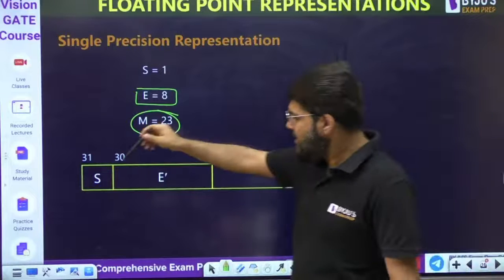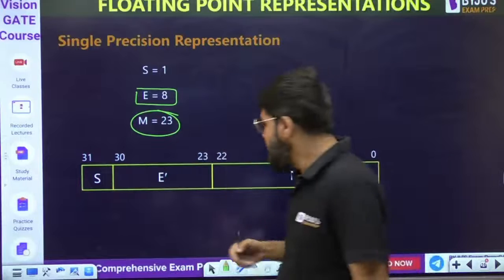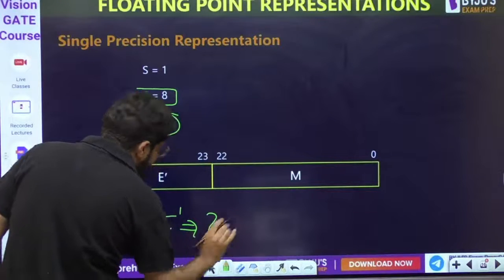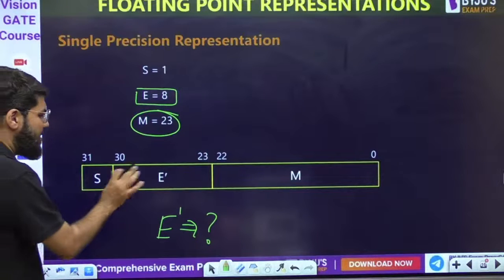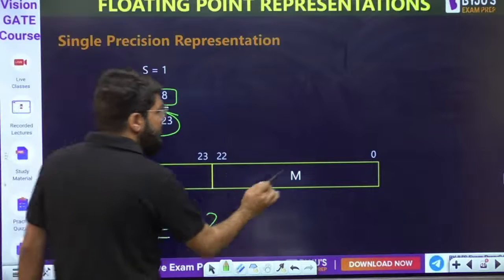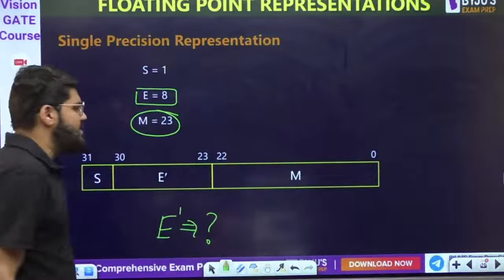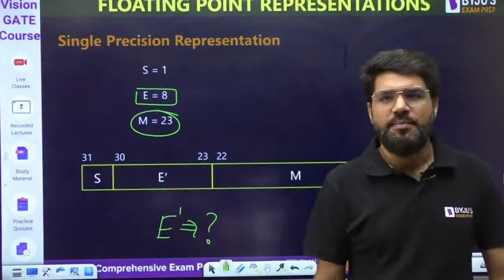Sign, exponent, this is not the true exponent, this is E dash. I will tell you what this E dash is, just wait for that. So there is the sign bit, then comes the exponent part that is 8 bits, bit numbers 30 to 23, and then the remaining bit number 22 to bit number 0. These total 23 bits, this is the mantissa. This is the single precision representation.